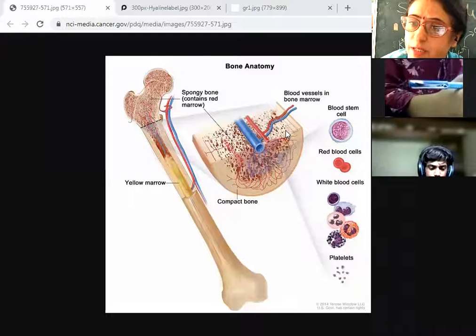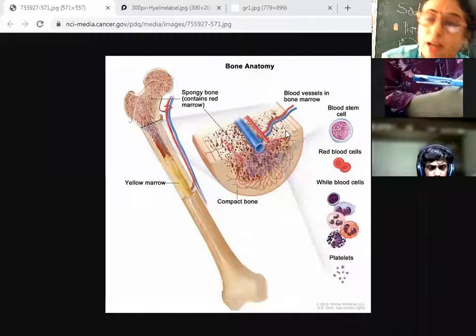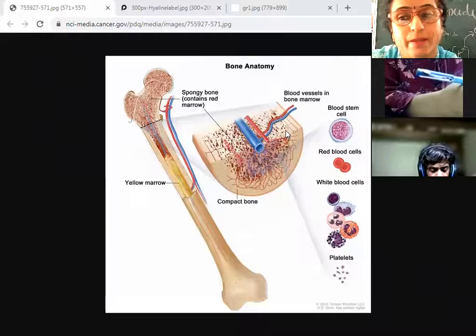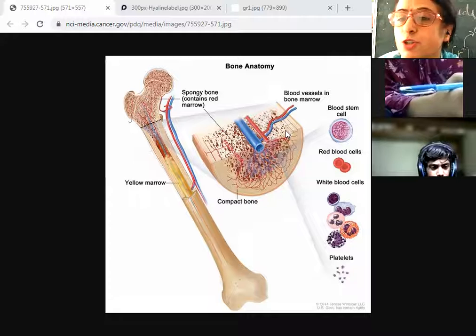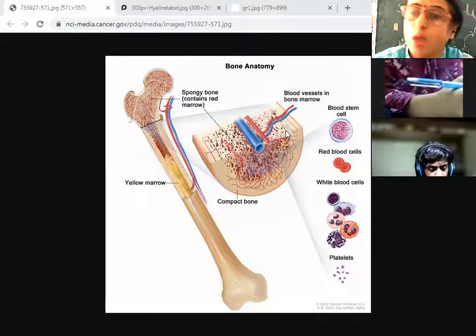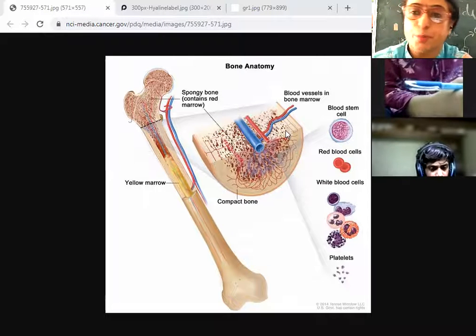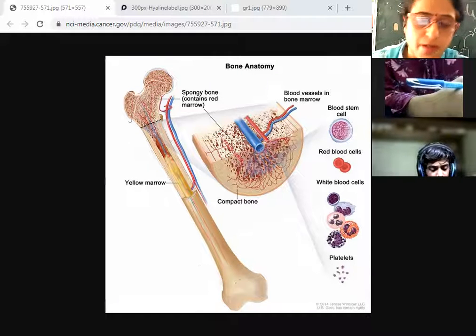Millions of RBC die on daily basis. It means that millions of RBC are manufactured by bone marrow on daily basis. Right? So one of the functions of bone is to produce RBCs. Very good.